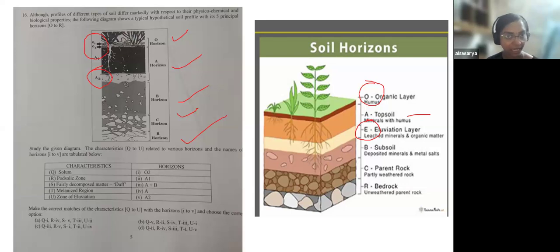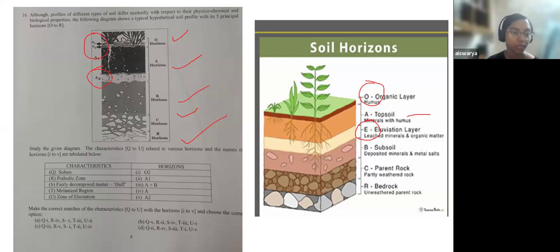Okay, we have to study the given diagram and the characteristic view related to various horizons, and the names of the horizons are tabulated below. On the left side of the table there is a column of characteristics, and on the right side there is a column of horizons. So you have to match this. In this very same question paper, we saw 3 different match the following questions. This was one among the 3. The other 2 we saw in the previous slides. So this will be your last tabular column.